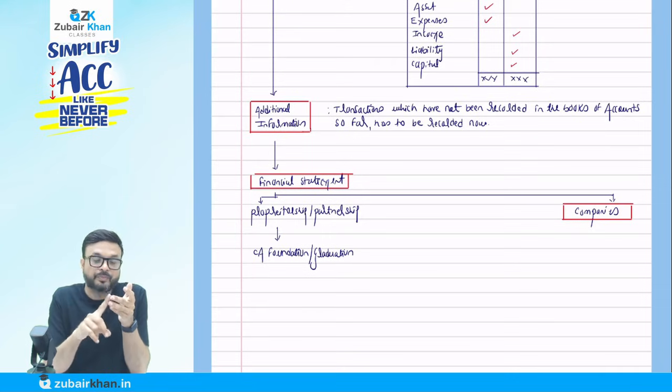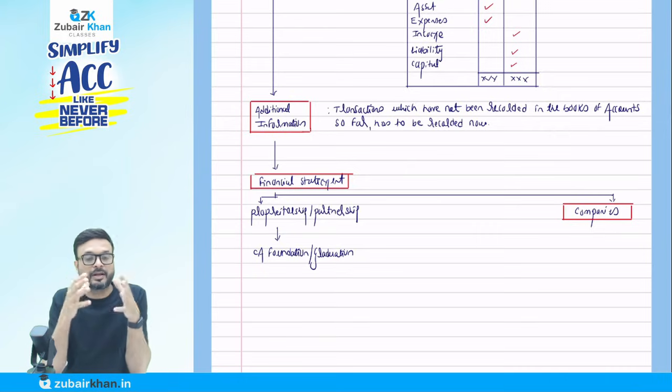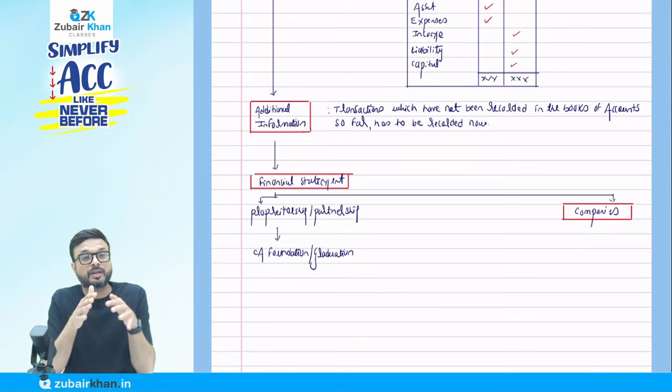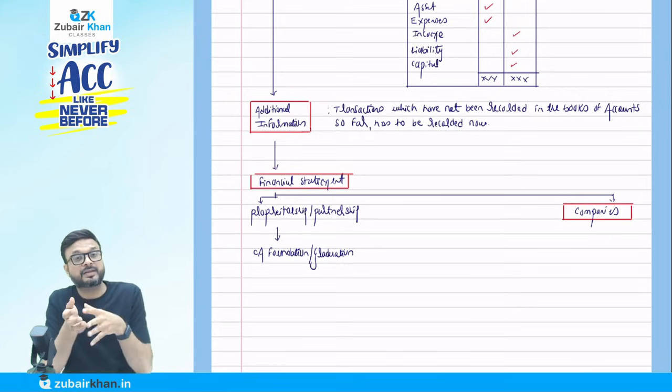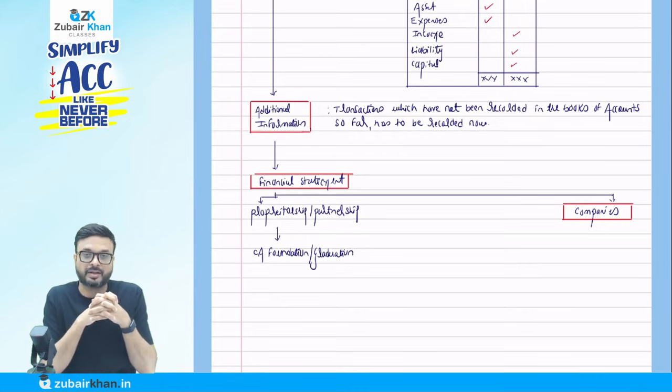We call that the journal. Then the process of transferring the same nature of information from one place to the next level, that is the ledger. In the ledger, we have separate accounts. The process of transferring from journal to ledger, we call posting. Then we do the totaling and balancing of all the accounts. If the debit side is more than the credit side, we call it debit balance. If the credit side is more than the debit side, we call it credit balance.